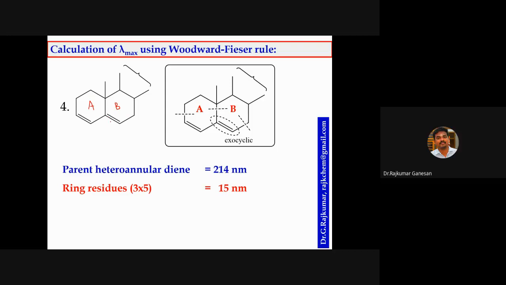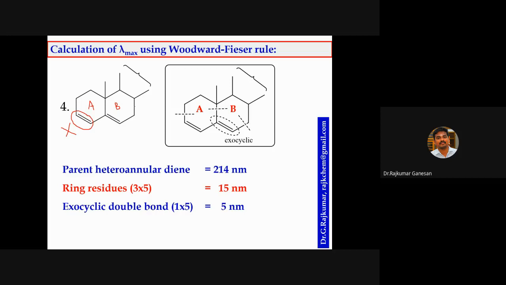Exo means outside, which is a part of the ring system. I think you are considering this as exocyclic, but not. Okay, you are a little bit confused. You are sitting inside ring B, and you have to see whether there is any exocyclic, because the double bond should be a part of ring B. No. So only one exocyclic.